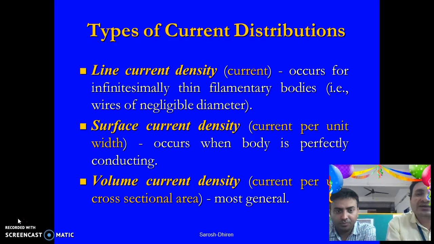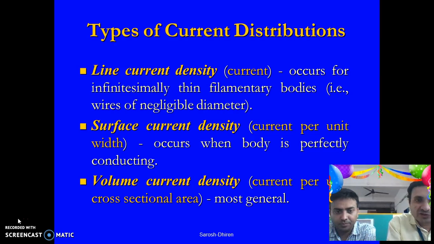If we look upon the current distributions, that is the current flowing through the one-dimensional, two-dimensional and the three-dimensional counterparts, it is described as line current density, that is it occurs for infinitesimally thin filamentary bodies, that is wires of negligible diameter.